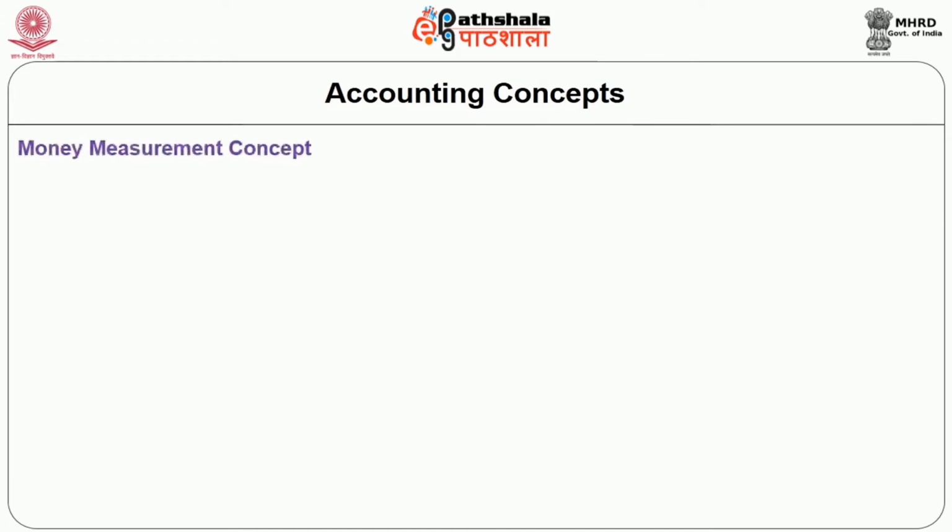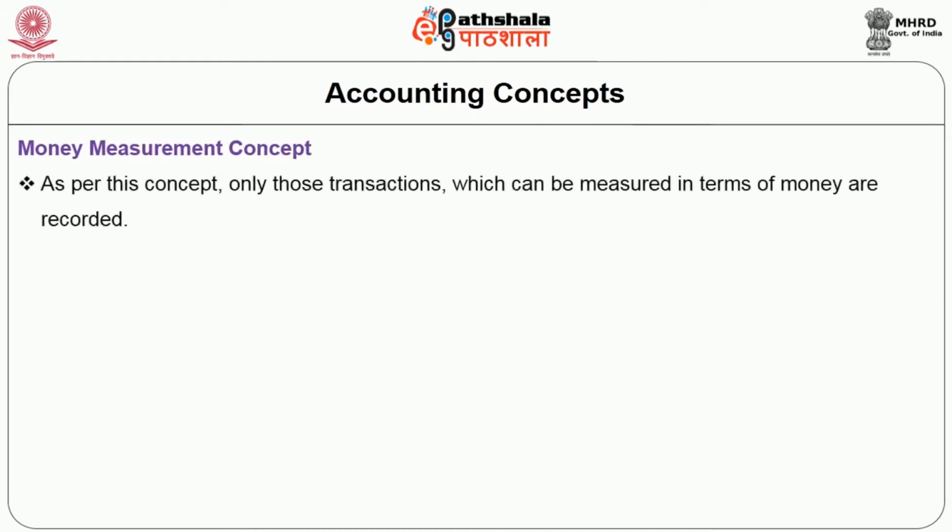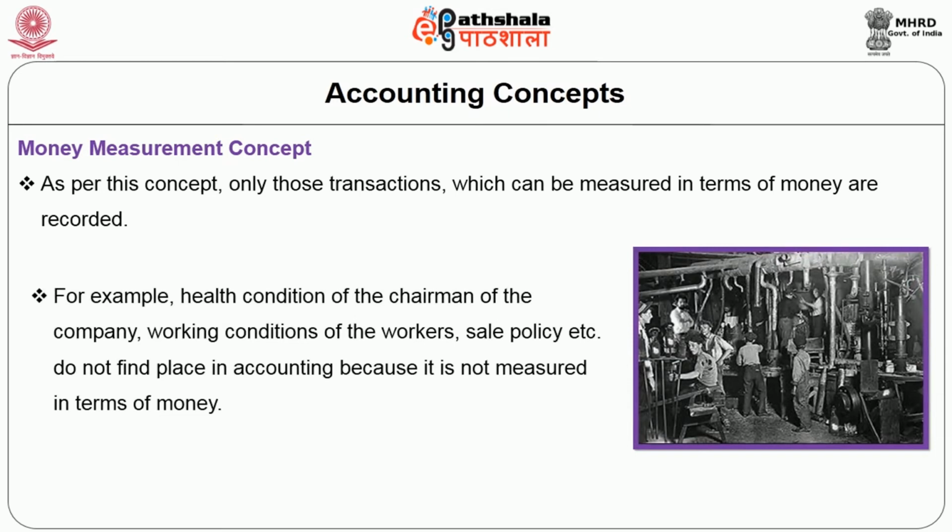Second one, money measurement concept. As per this concept, only those transactions which can be measured in terms of money are recorded. For example, health condition of a chairman of a company, working condition of a worker, sales policy, etc. do not find place in accounting because they are not measured in terms of money.